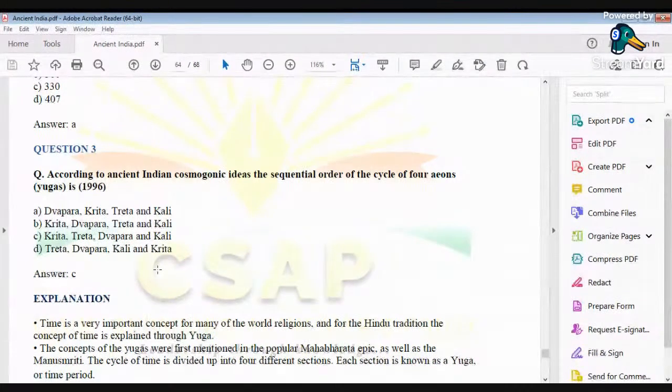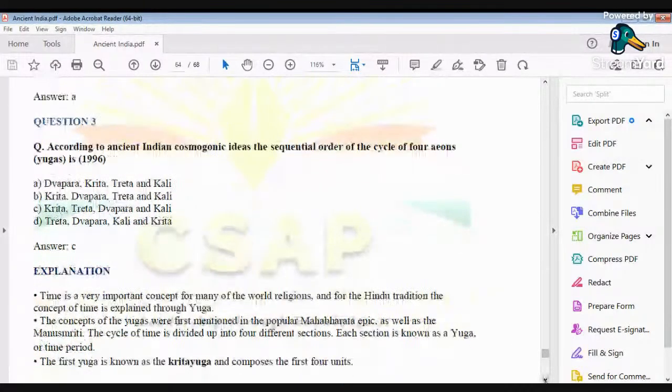Now we have to arrange it in a chronological order. And the correct answer in this case is option number C. It is Kreta, Treta, Dwapara, and Kali. This is the correct order. ठीक है? Now explanation.